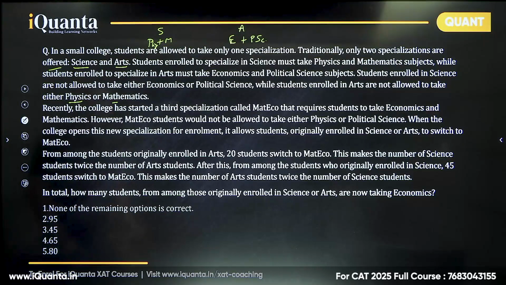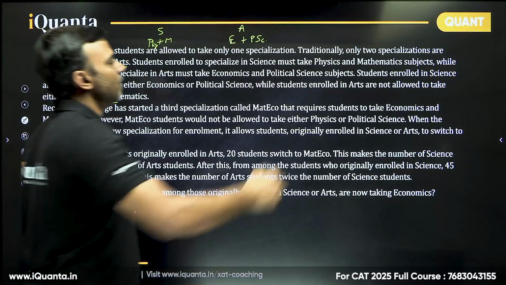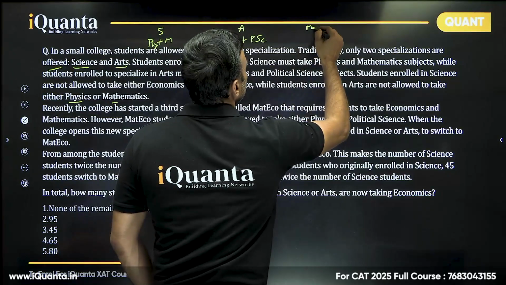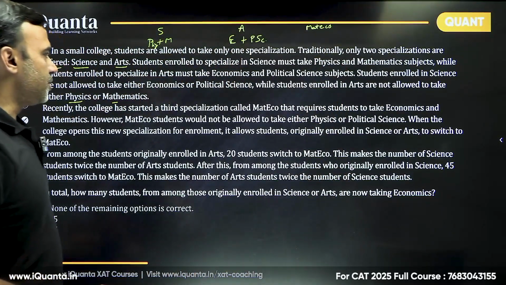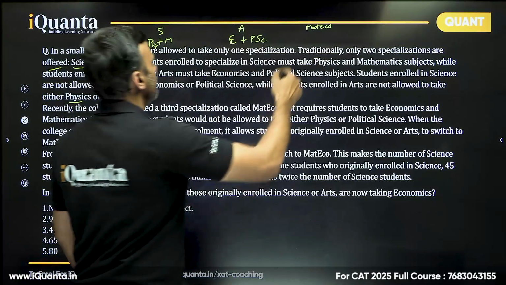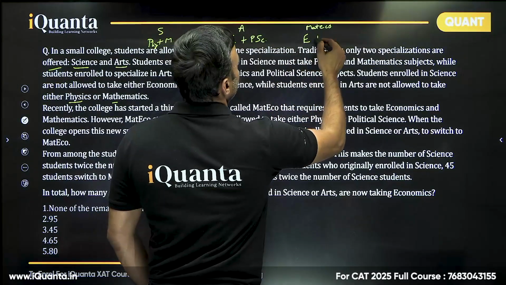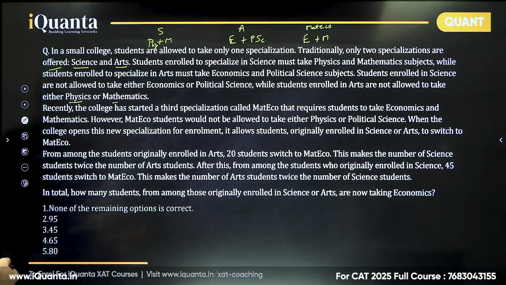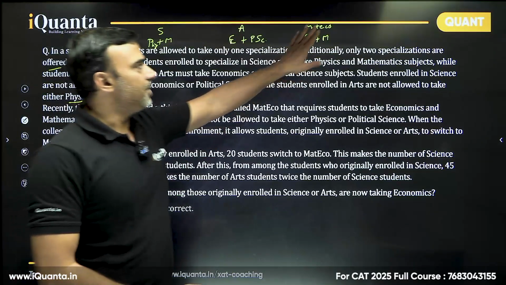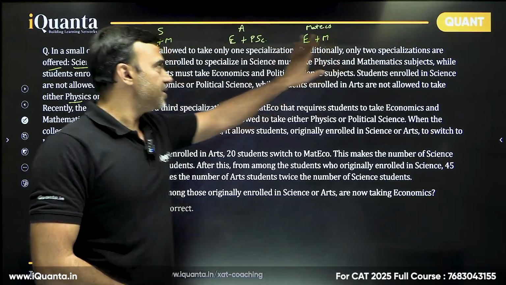Recently, the college has started a third specialization called Math Eco, which requires students to take economics and mathematics. Okay, who would not be allowed to take either physics or political science? It is clear that Math Eco would be economics and mathematics.